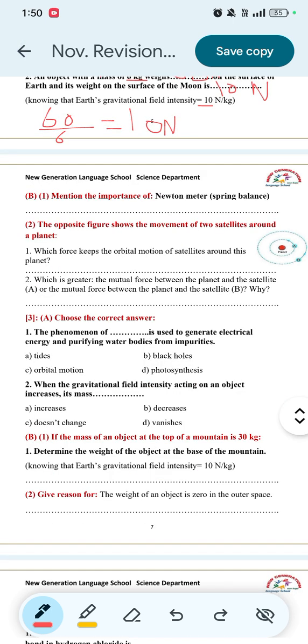Question B. Mention the importance of the Newton meter or spring balance. It's used to measure the weight of objects.